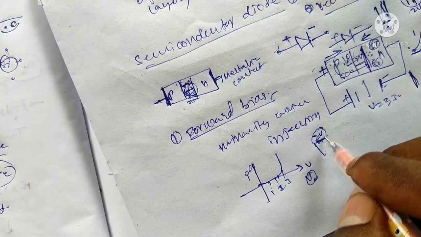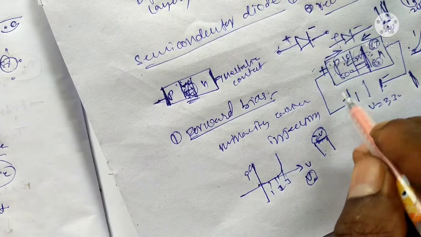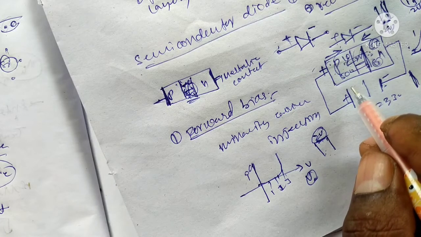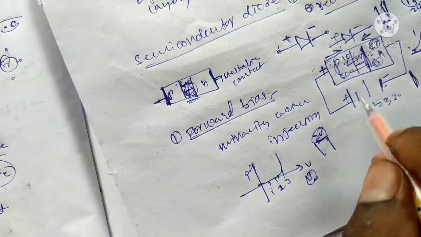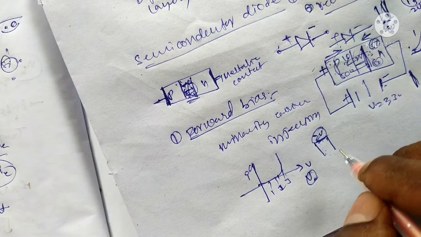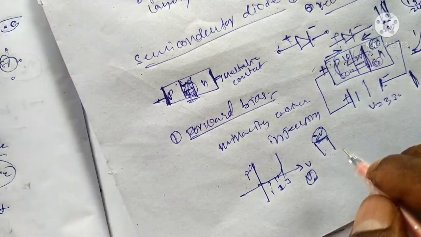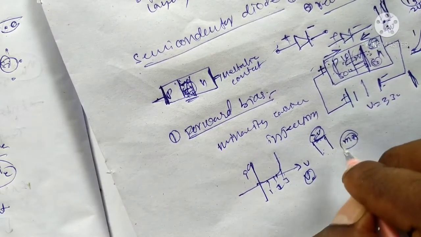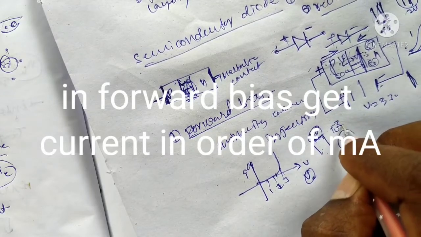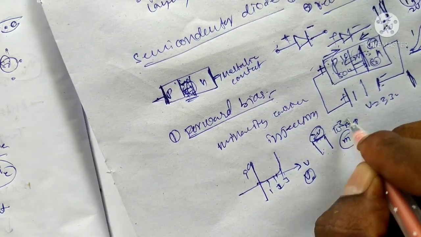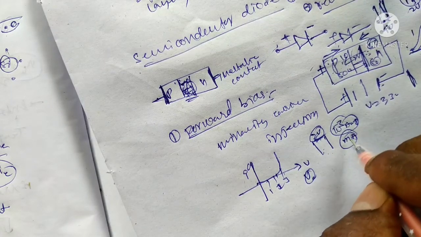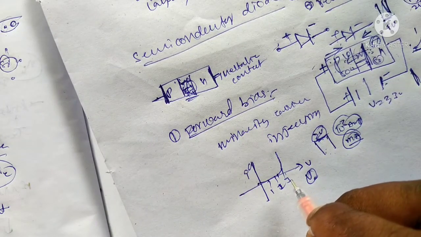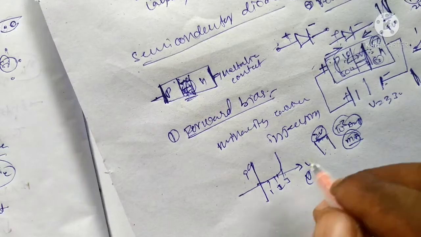Below 2 volts, there is no flow of charge carriers in the PN junction diode. Above it, the diode exhibits current in the order of magnitude of milliamperes. Milli means 10 to the power of minus 3 amperes. We get milliamperes in the forward bias connection.